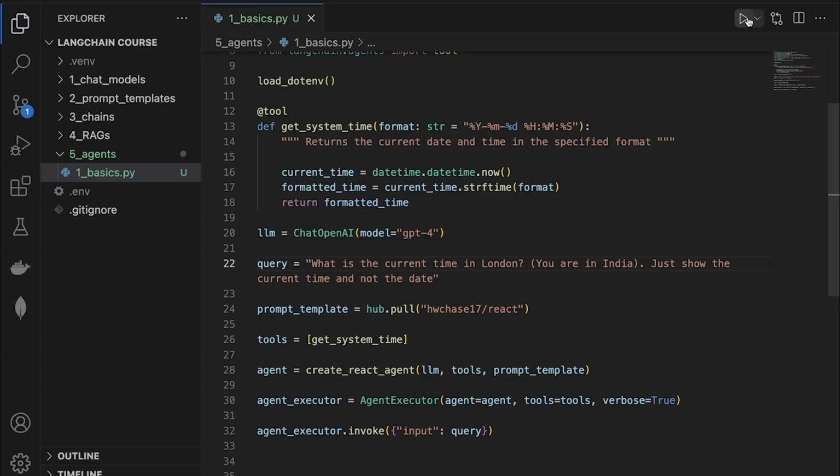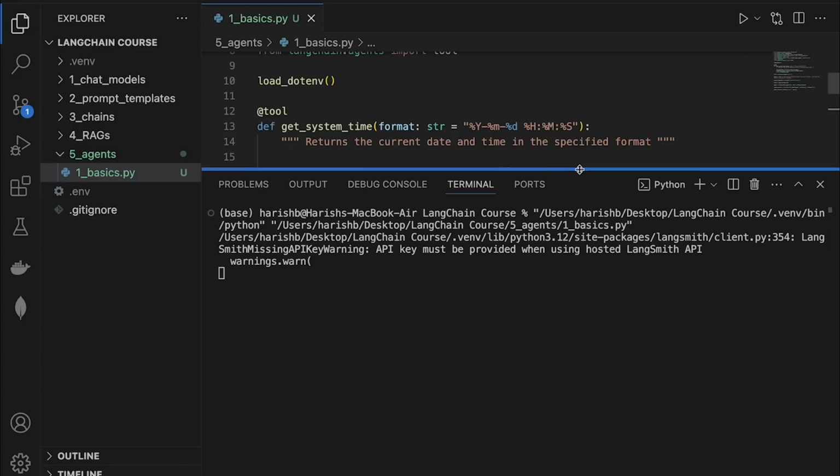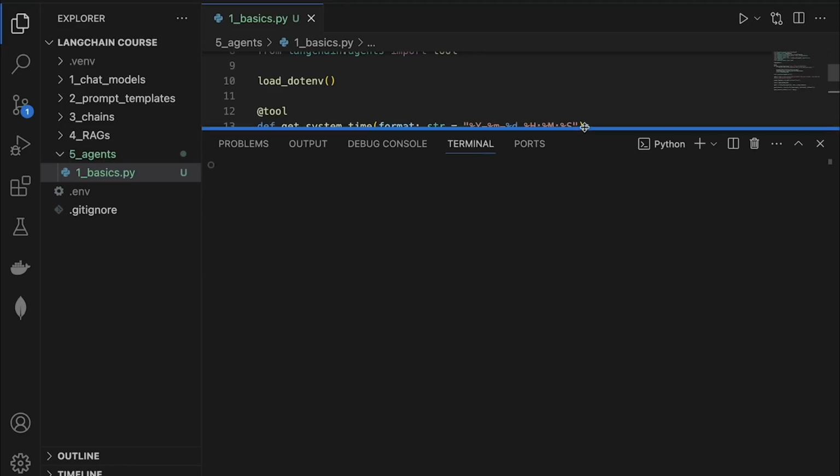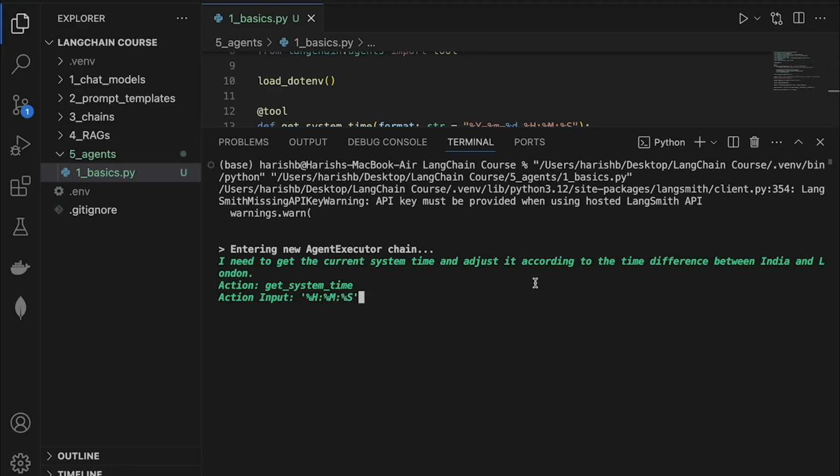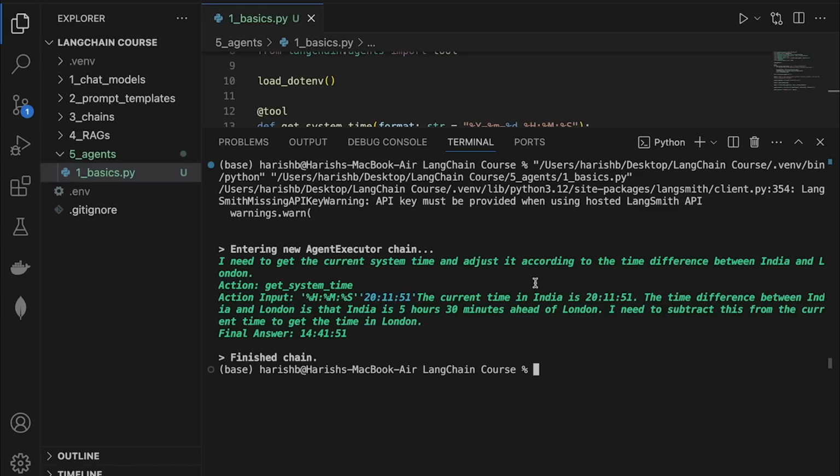Now if I run this one more time, it should hopefully be able to do the calculation and figure out from its own knowledge base the time difference between India and London. You can see it first reasons that it needs to check the system time in India and then convert it to London time. And then it also knows that London is 5 something hours behind India.